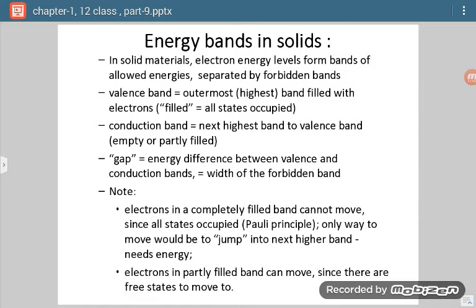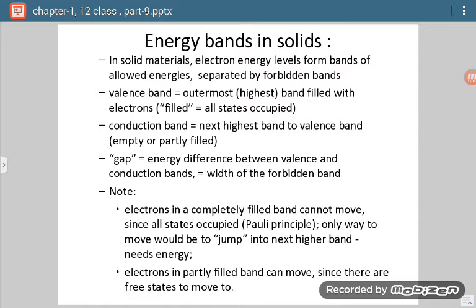Now how do they form bands? We will be dealing with two things. One is valence band and another is conduction band. So what is valence band? Valence band will be the outermost highest band filled with the electrons. So there we can divide all the orbitals in two categories, filled ones and vacant or partially filled ones.